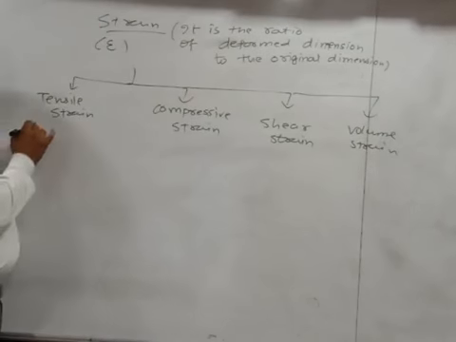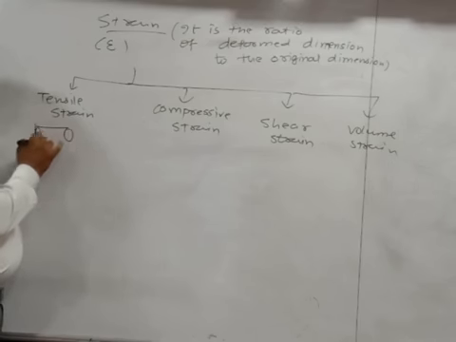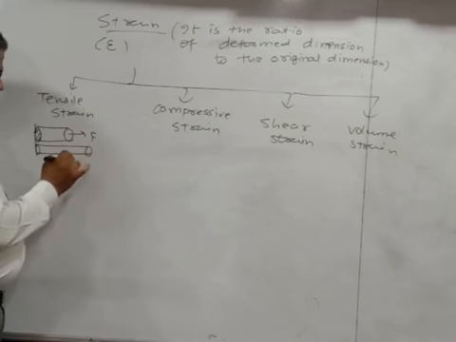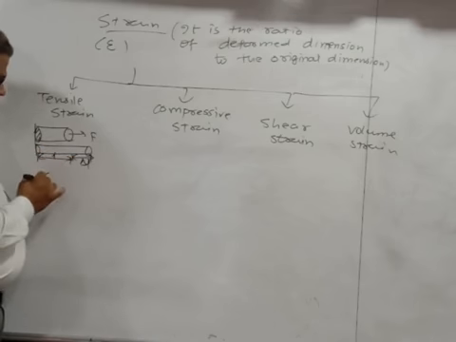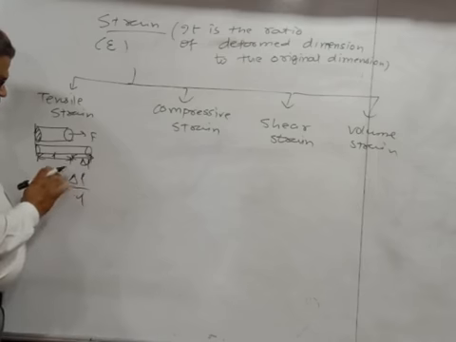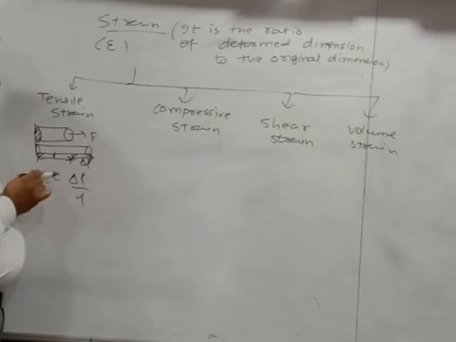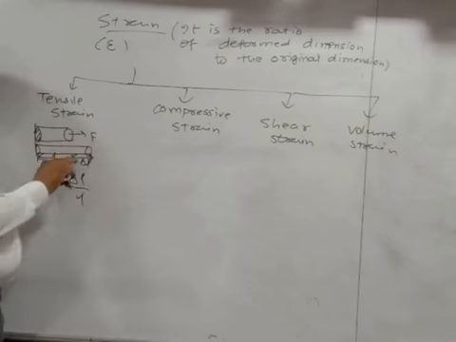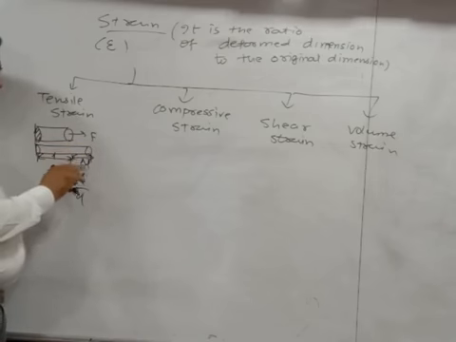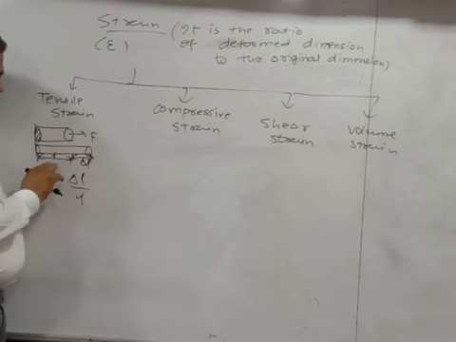Now in case of tensile strain, what actually happens? Suppose you apply the force in this direction, and after application of the force the length has increased by delta L, and here it is L. So epsilon is equal to delta L by L. This delta L by L is known as tensile strain. Because of this force, the object is going to be elongated by the value of delta L, and delta L by L is going to be your tensile strain.